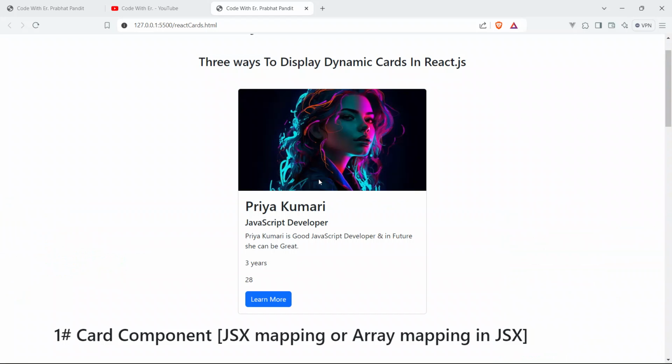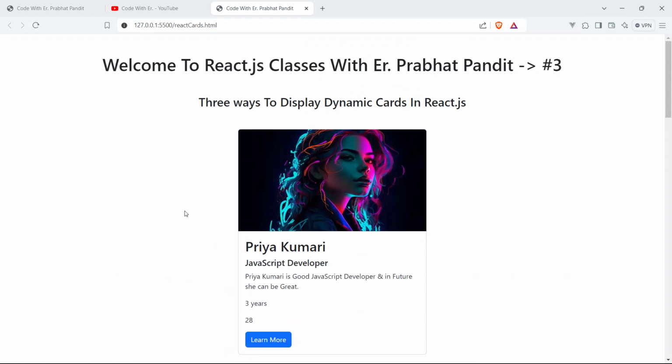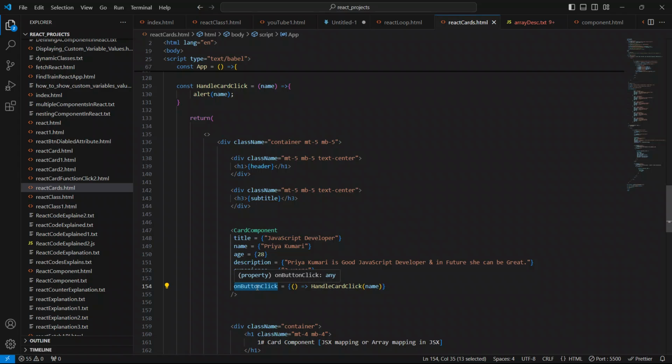On button click, handle card click name. Just give the name here like this, Priya Kumari.